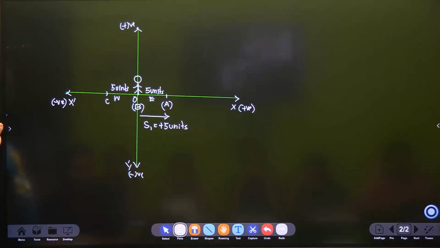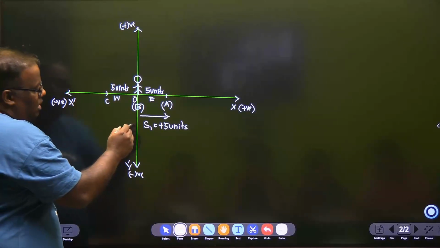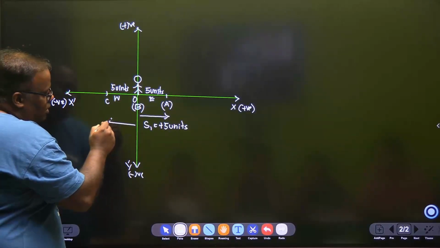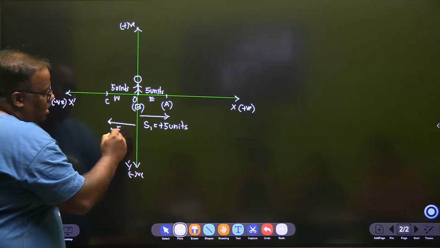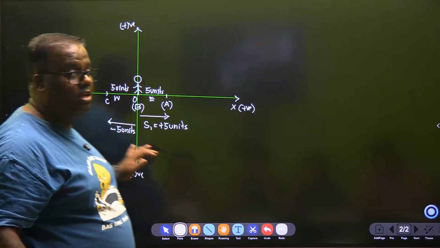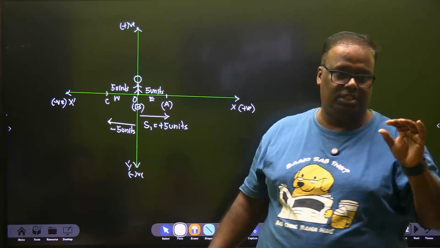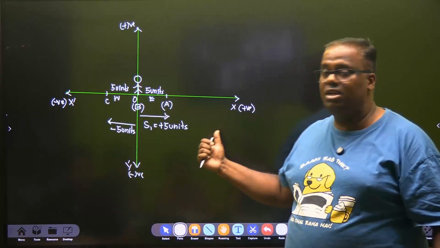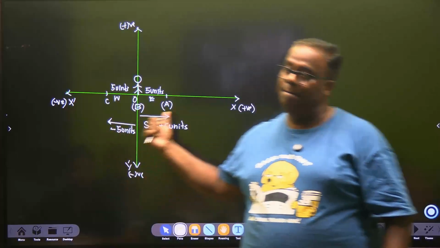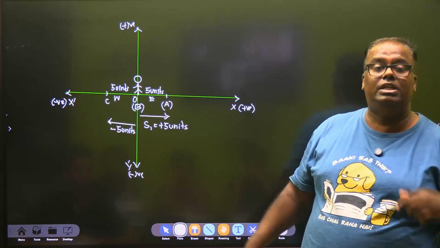Is it clear? If the person would have gone to C tower, then his displacement in physics will be considered as negative 5 units. Please understand, here positive and negative does not tell you about the size of the quantity. The person is moving the same distance. It only tells you about the direction.